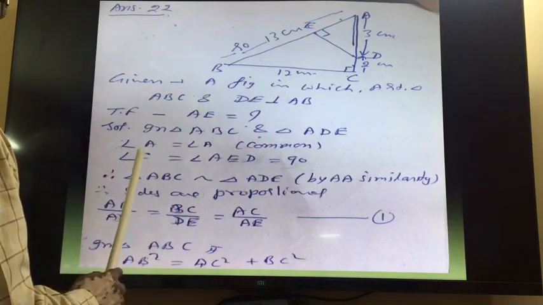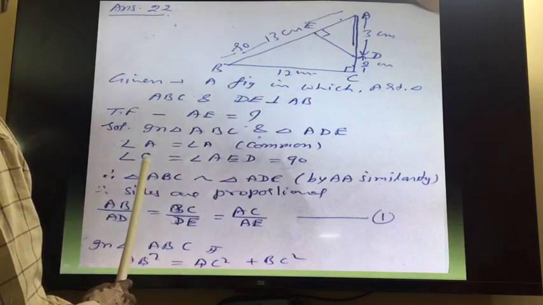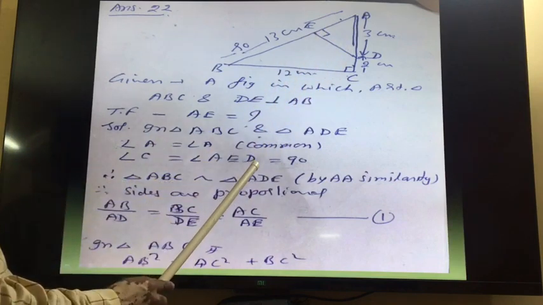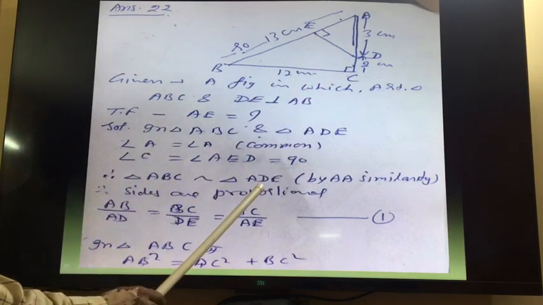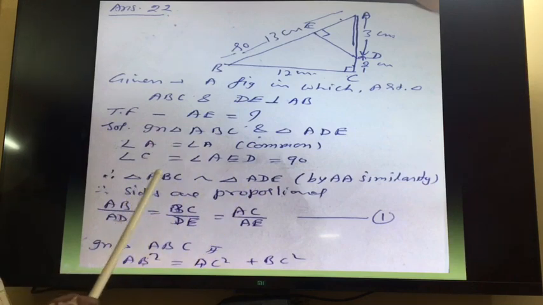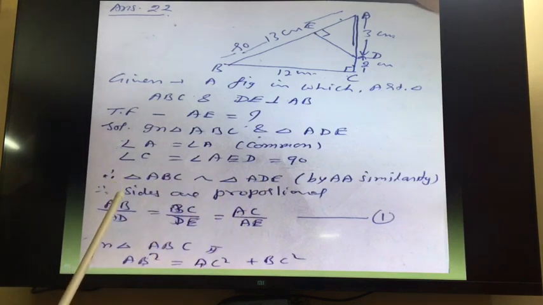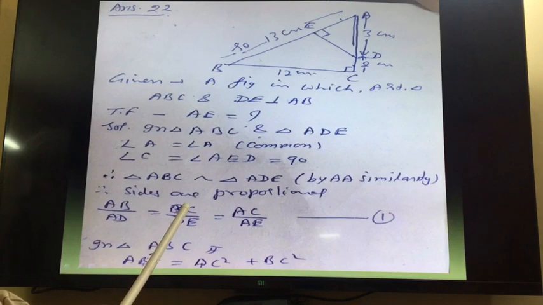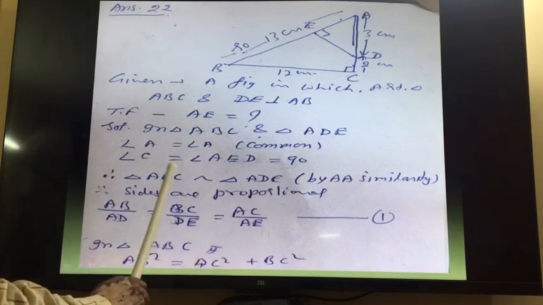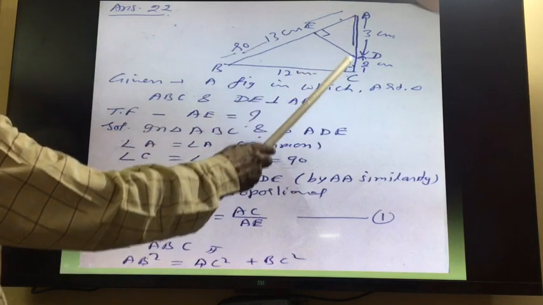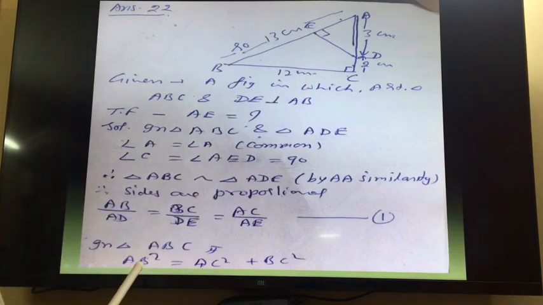In these two triangles, angle A is equal to angle A, it is common, and angle C is equal to 90 degrees, and angle AED is also 90 degrees. So two angles are equal, then the triangles are similar. And if triangles are similar, then sides are proportional. So we can write AB upon AD is equal to BC upon DE is equal to AC upon AE. Right? Now, in this, we can substitute the values. So in triangle ABC, we can apply the Pythagoras theorem also.